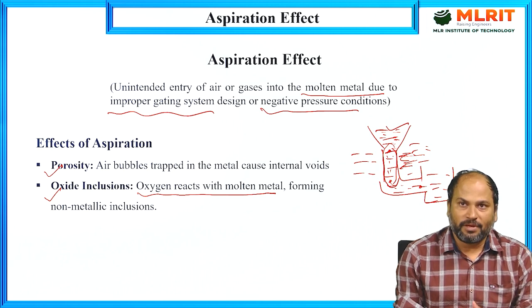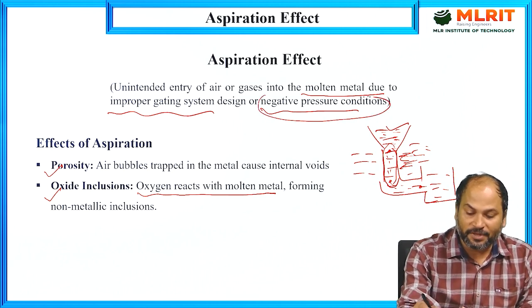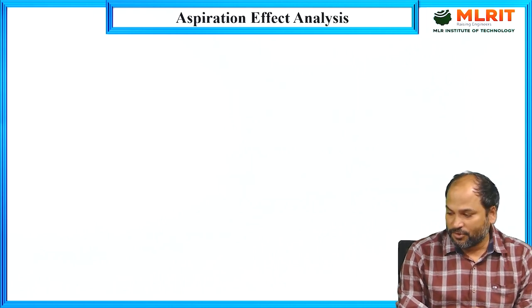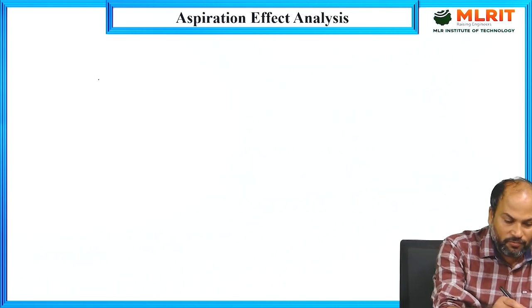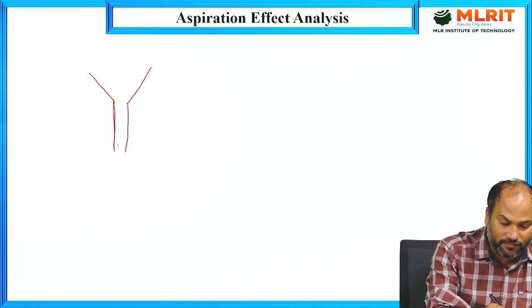Now, through mathematical analysis, we will see what the meaning of these negative pressure conditions is. So next we will see the analysis. First I am drawing the diagram so things will be more clear from there. Suppose this is the pouring basin and this is the sprue. This sprue has a uniform cross section, meaning from start to